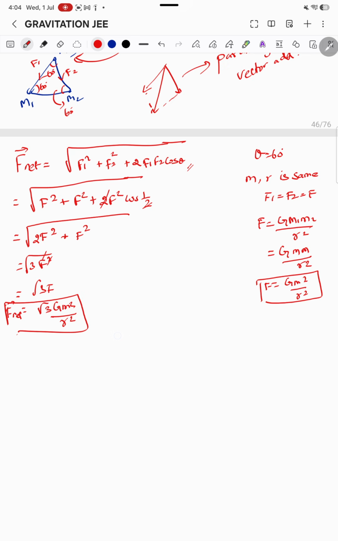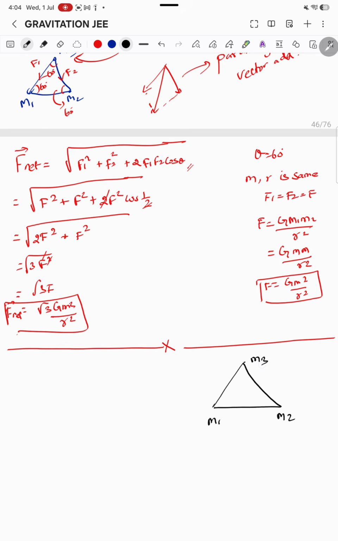Next, let's ask some other questions. Why don't we ask some more questions? What question shall we ask? What if I stand in the center of the triangle? Okay, let me put this question. So there is this triangle and I have m1, m2, m3, and I am standing at the center, at the centroid. This portion is called the centroid of the triangle.